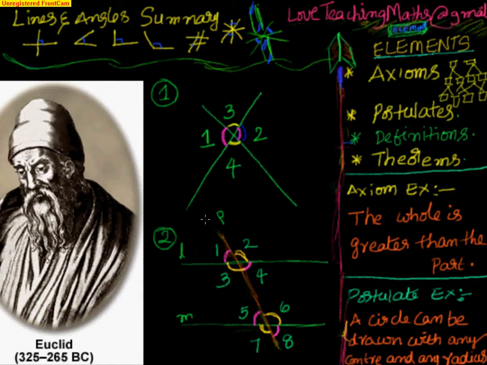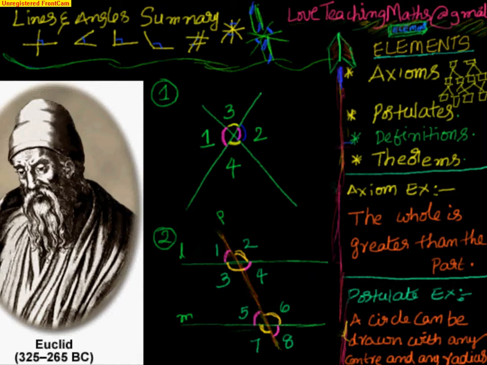If two lines L and M are intersected by another line P such that the alternate interior angles are equal, then the two lines are parallel to each other.